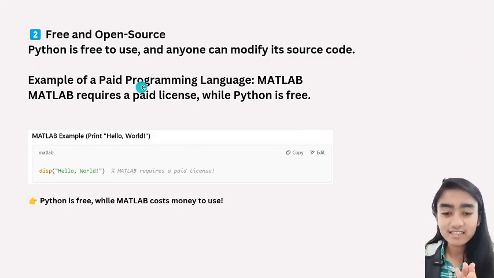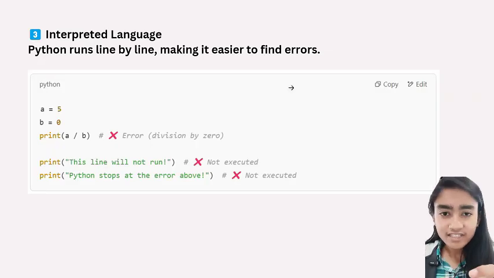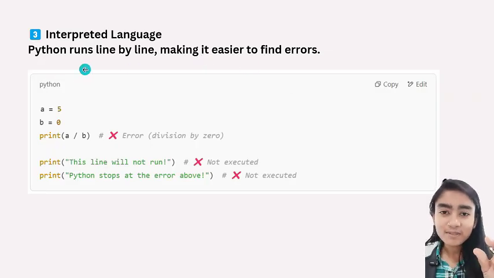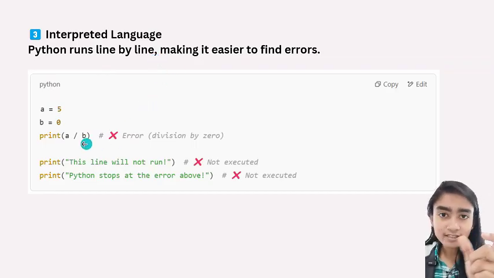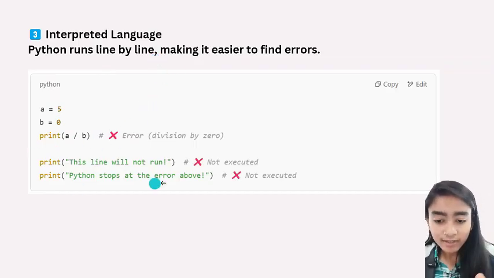Then of course there are languages that, to use that language, you have to pay for it. An example is MATLAB. Okay, then the third feature is interpreted language. What does interpreted mean? The code will run line by line. And if we get an error at line 3, then line 4 and line 5 will not execute.